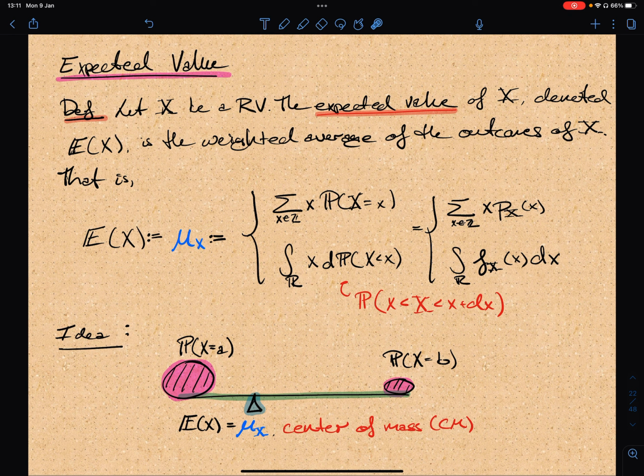And this is what we want to think of as the expected value, a weighted average. So in here, since this value has higher weight, the center of mass is going to be closer to it and further away from this. So this is the rough idea that we should have of expected value.